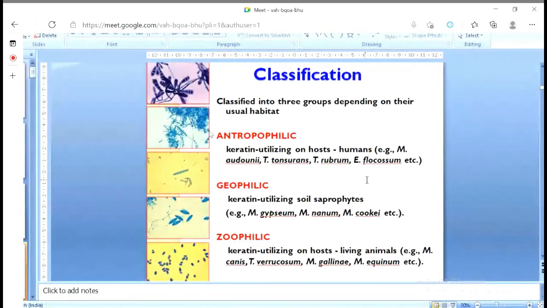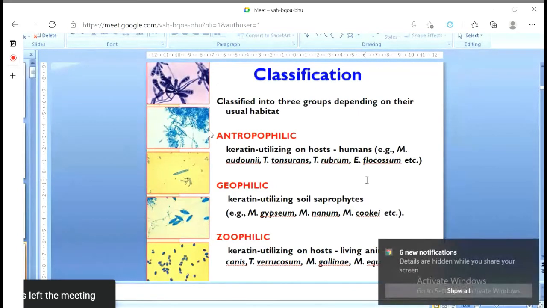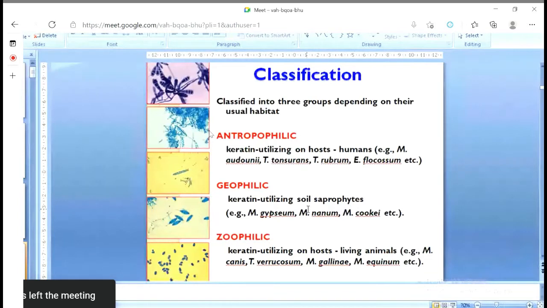Geophilic, geo indicates geography, geology, means earth. These are normal environmental organisms, soil saprophytes, generally available in the soil. From soil, they can go either to humans or to animals. Zoophilic means basically they are pathogens of animals, but they can also affect the human being. At the very beginning, we said that dermatophytes are basically zoonotic agents, means they can cross over the host range, human to animal, animal to human.